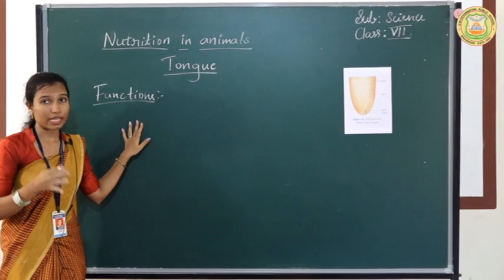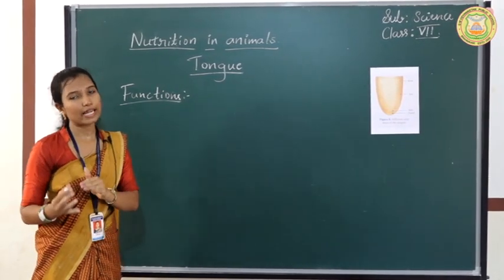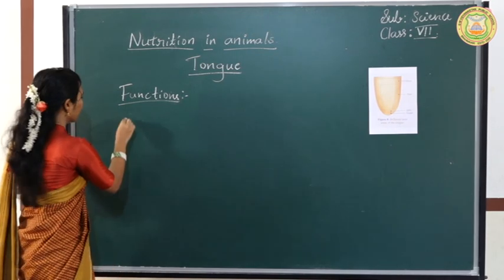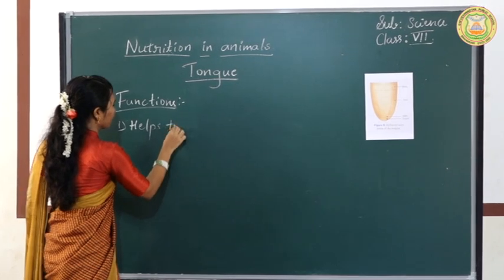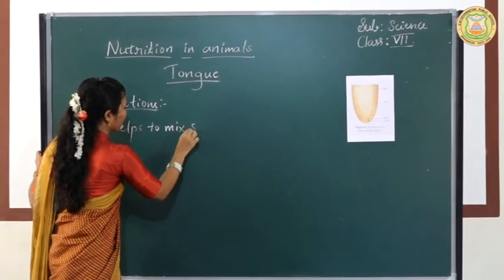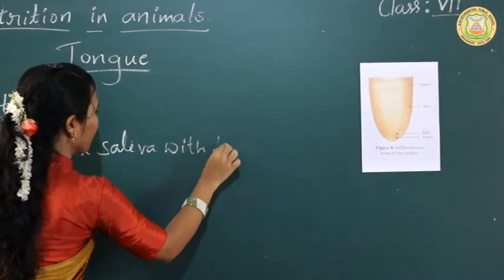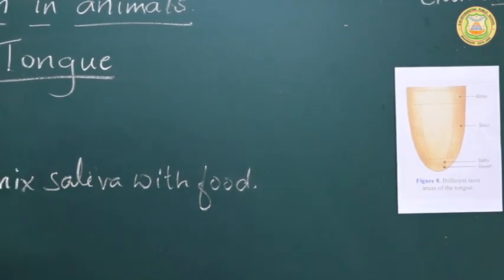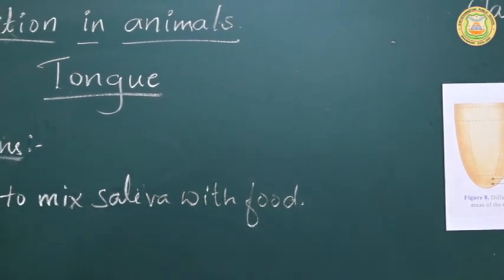For mixing of the saliva, the tongue will help. The tongue helps to mix the saliva with the food.